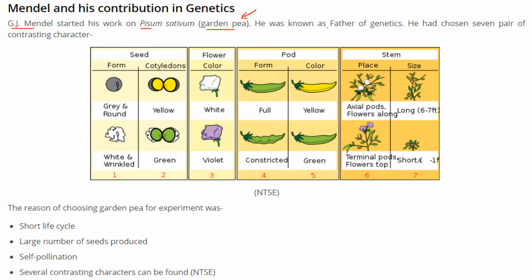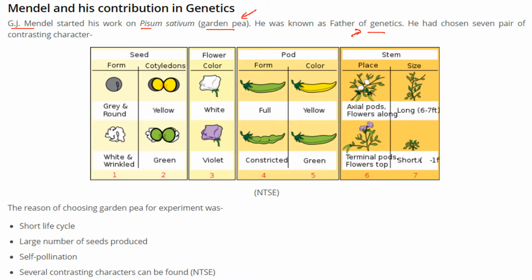He worked for 6 years and published the paper in local newspapers and local journals. His work was not regarded at first. But 3 famous scientists, from different corners of Europe, found his work, and then he was regarded as the father of genetics. He chose 7 pairs of contrasting characters.